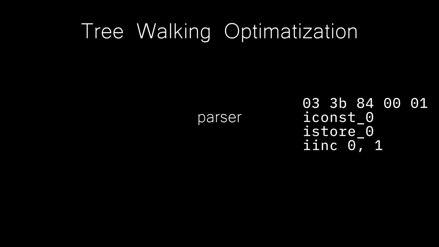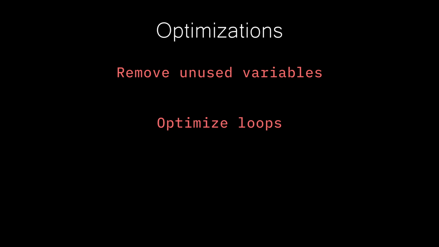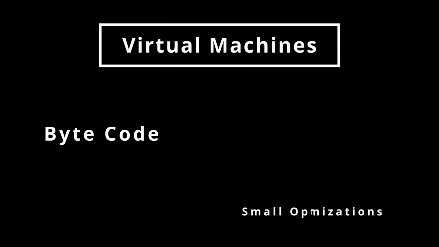After this bytecode is produced, instead of being executed on the VM, it can also be converted to native machine code by the VM just before it is executed. This is what you will hear be called a just-in-time compiler. Another common optimization is for the AST to be walked, but to make optimizations, such as removing unused variables, optimizing loops, etc. Bytecode, virtual machines, and even small optimizations can make evaluating a complicated process.